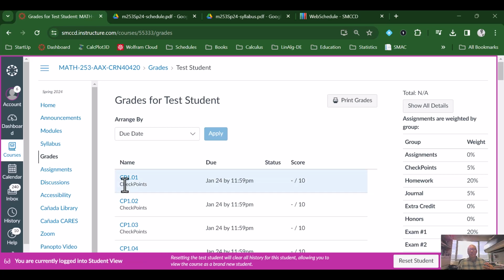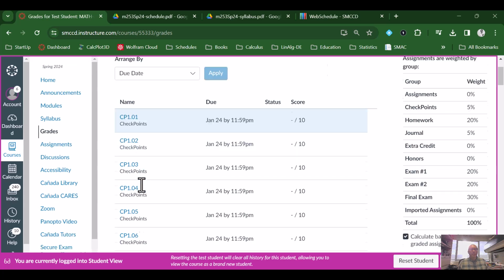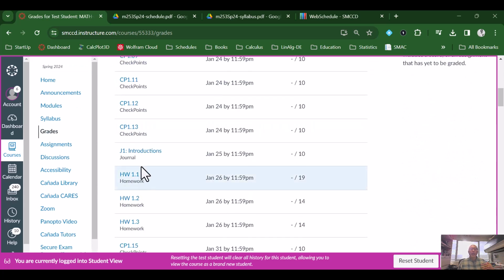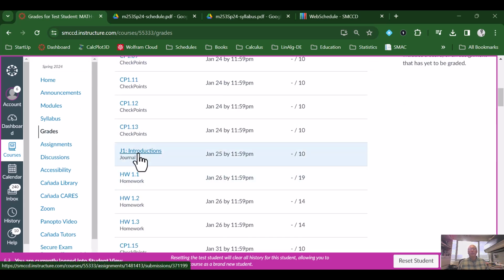That's if these assignments are due through a quiz in Canvas or in My Open Math. But some of the journal assignments I have to actually look through, and so I would need about a week or so to go through all the journal assignments. And the exams, usually if you can give me about 2 weeks to update your exam scores, and once that's updated, you can see your overall grade for the semester.